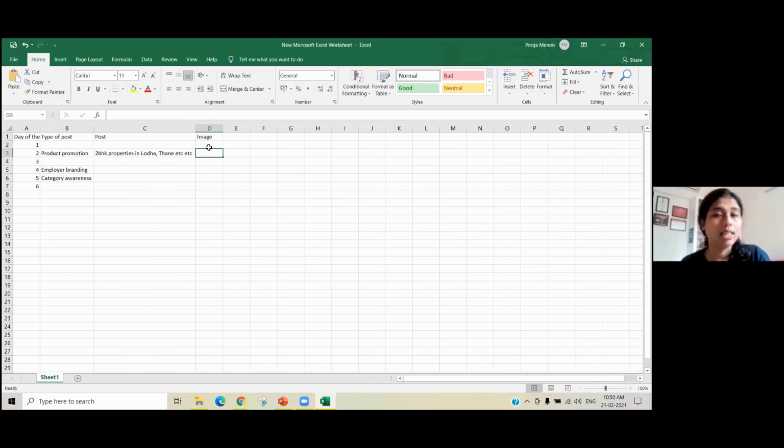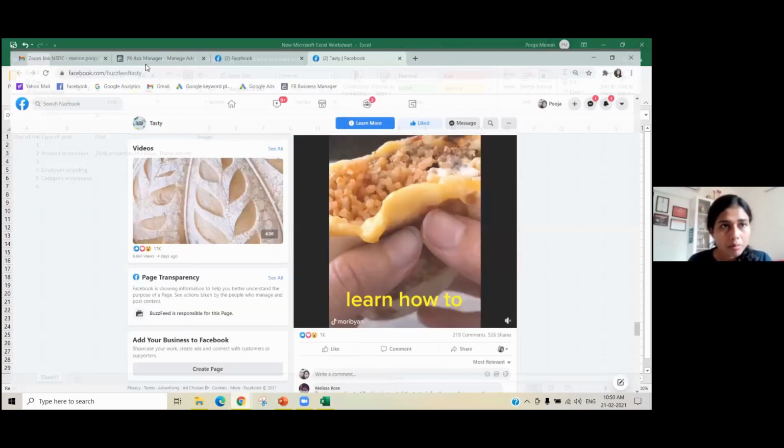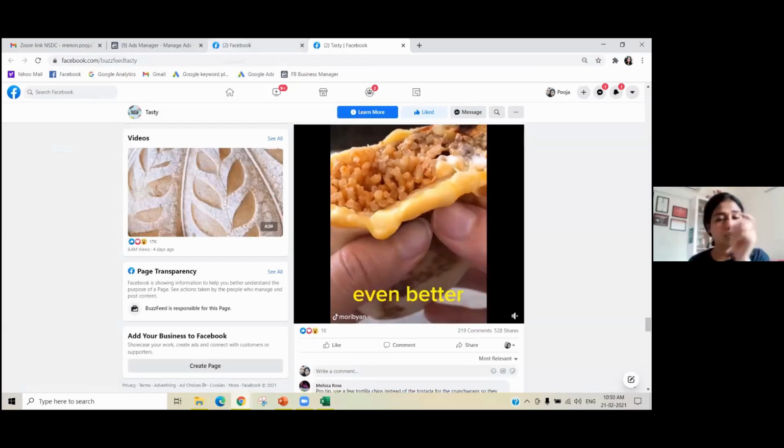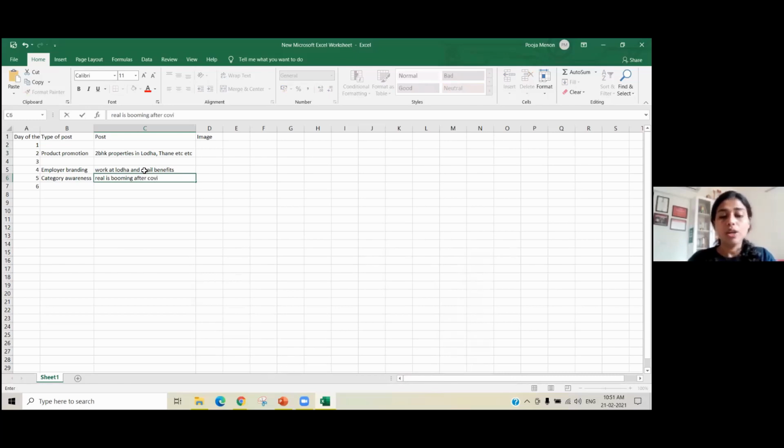Here you will have a link, and this is usually done through Google Drive. We'll have these images on Google Drive, and the link to that image will be here. You will then, employer branding will be, work at Lodha and avail benefits, something like that. Category awareness will be real estate is booming after COVID. So here you will write the post itself, the text, and when we say post, this is the text.